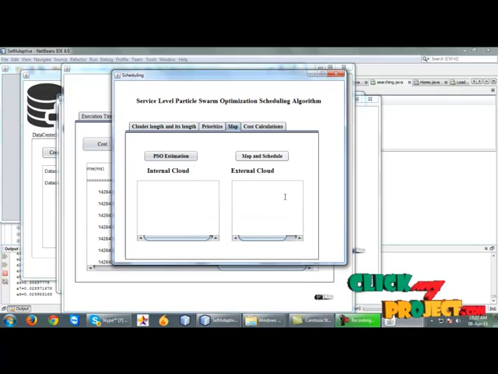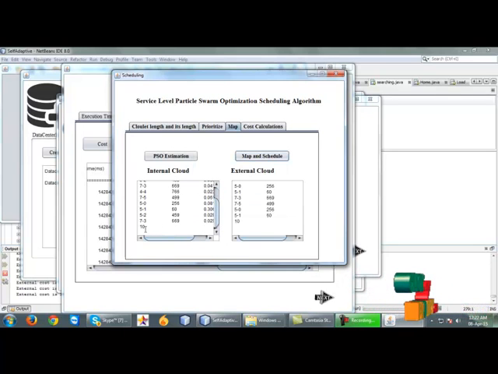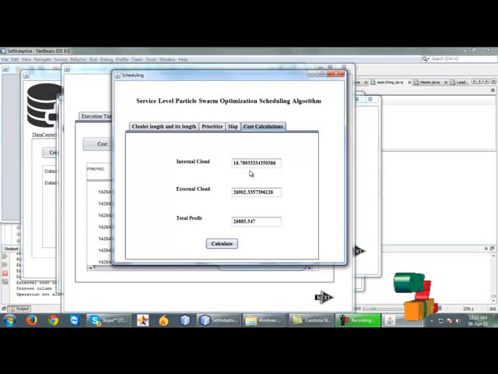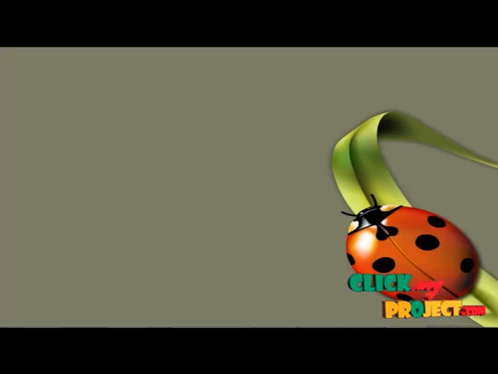Jobs are allocated to internal and external clouds. First of all, we give the 10 jobs to the internal cloud, and it runs all the jobs. If a virtual machine is overloaded, the job is run on the external cloud. Finally, we calculate the cost for the internal cloud and external cloud, and the total profit. Thank you.